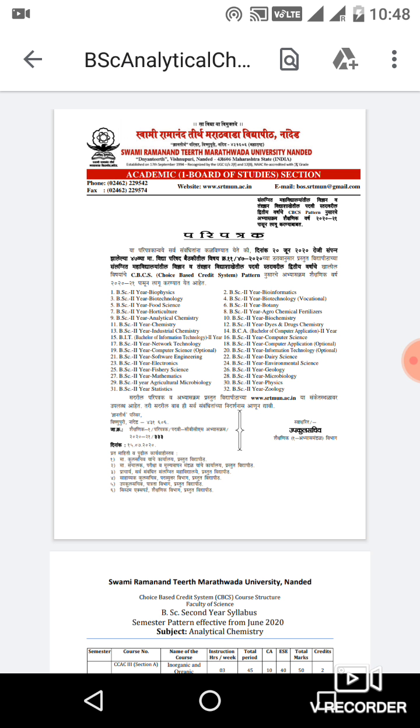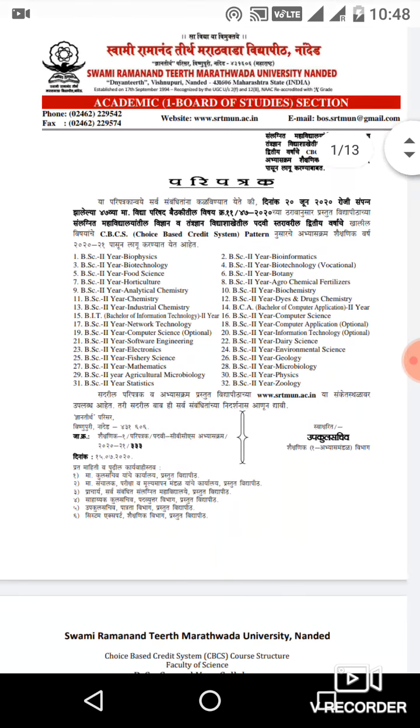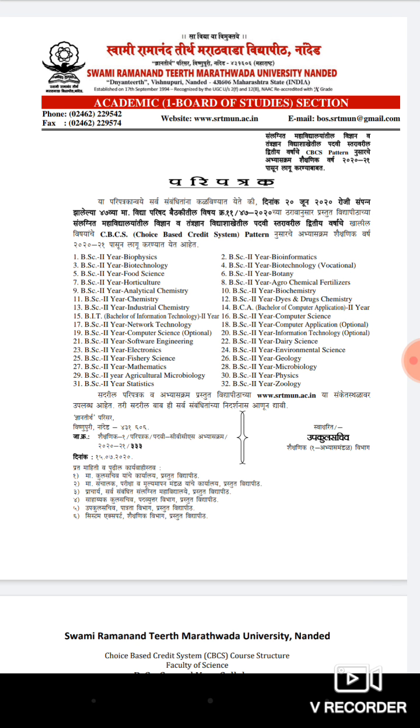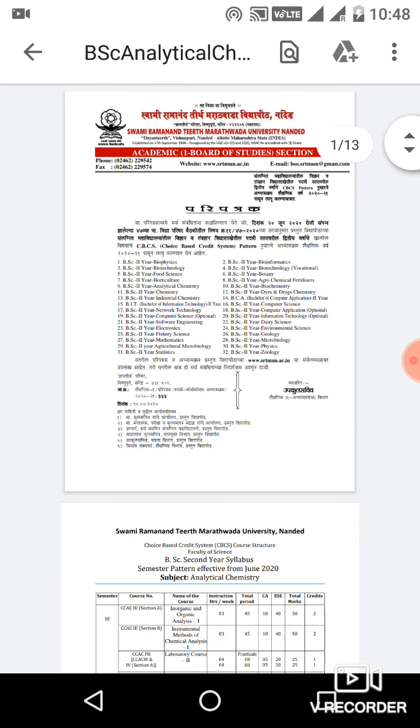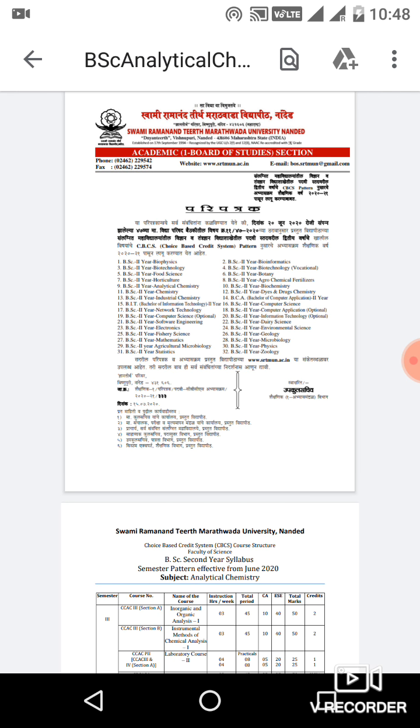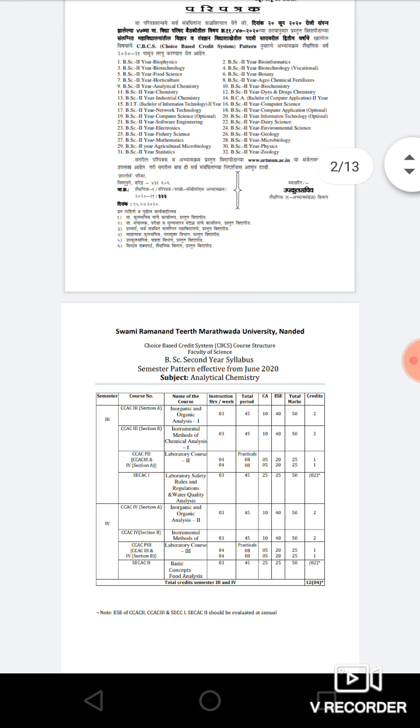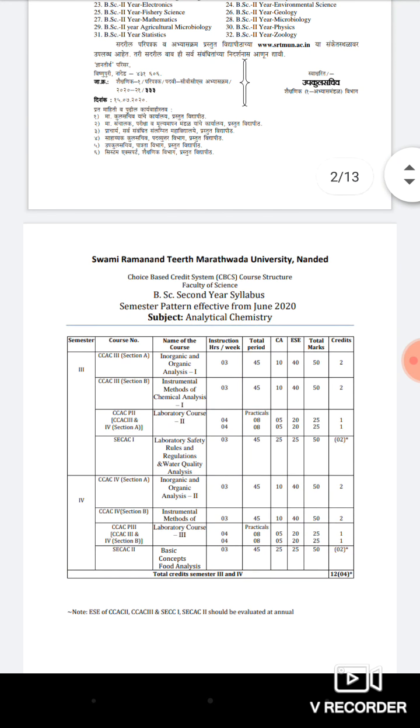Okay, so friends, in this academic year 2020-21, the BOS of the university made some changes in the syllabus of BSc second year.